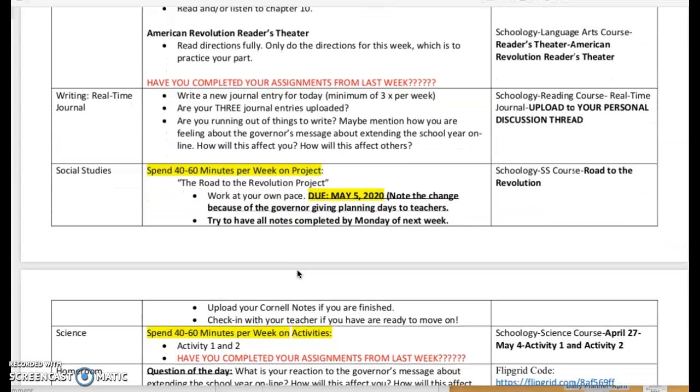For social studies, you're going to continue the Road to the Revolution project. Don't forget that you have 3 projects you're completing from the choice board. Notice that the due date got pushed back to May 5th because of the governor's announcement, so I will not see you again until May 5th.